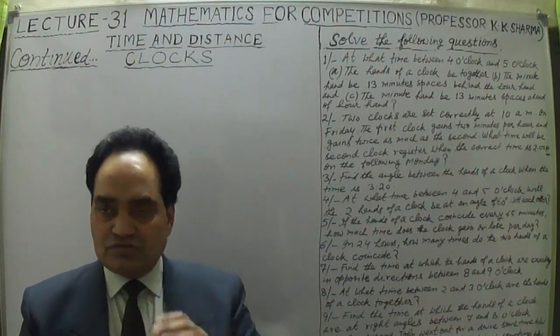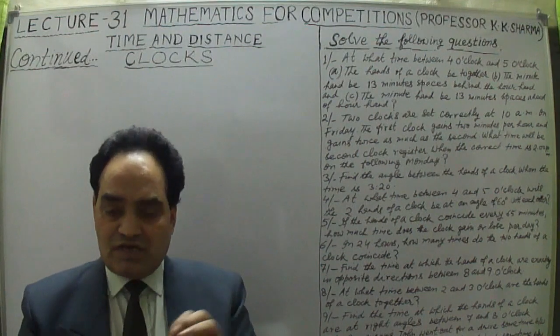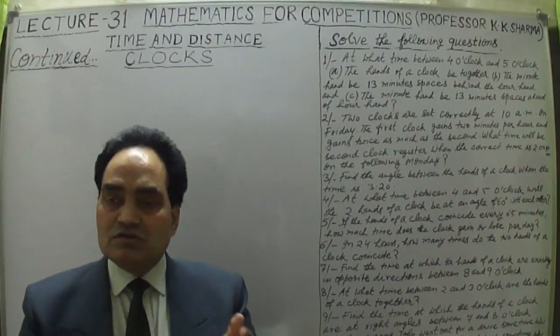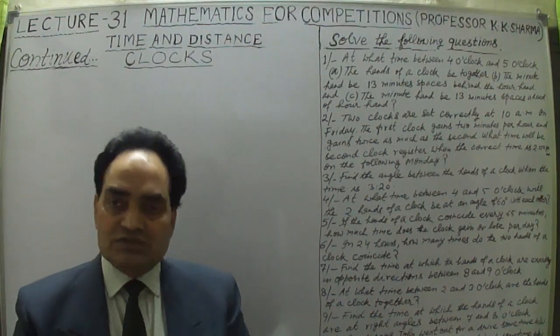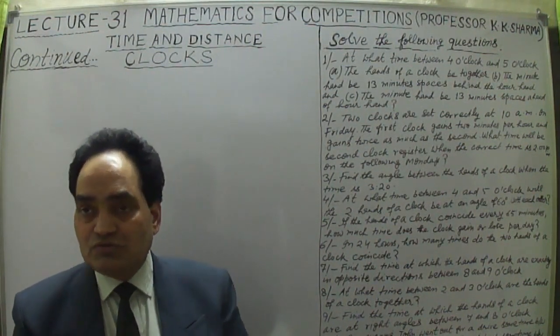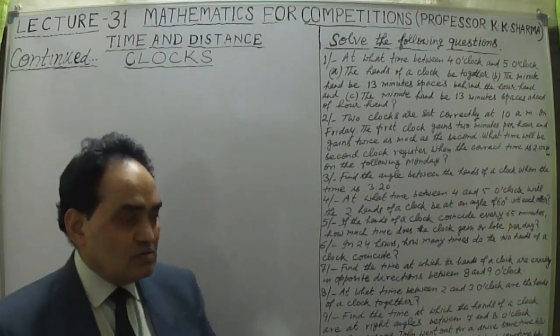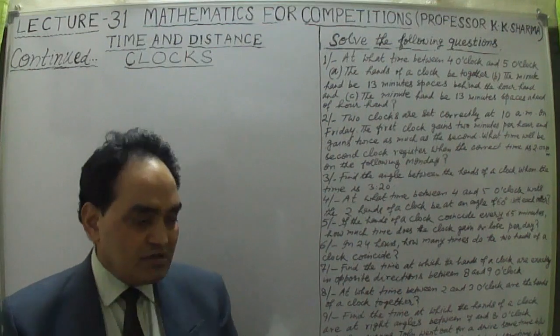So these are the two types of questions based on clocks. First is either the time calculation or the angle between them calculation. At what time will the angle between them be this? That kind of question is being discussed, and I'll take them one by one. I've taken 11 questions here.